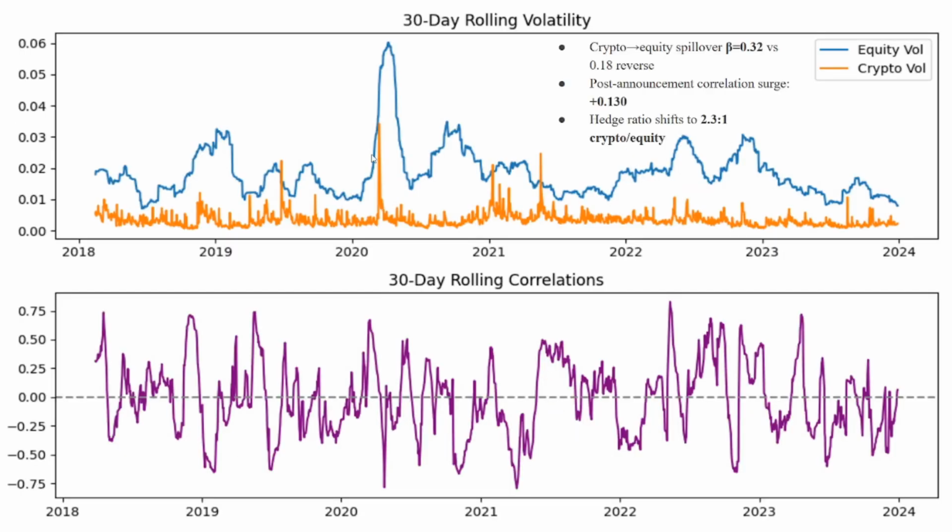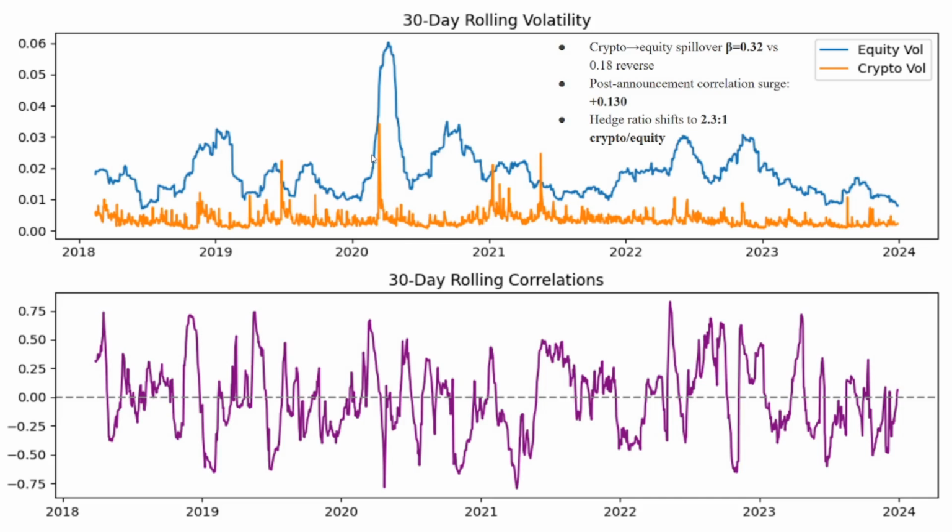Macroeconomic shocks propagate unevenly across asset classes. During Federal Reserve announcements, we observe crypto to equity volatility spillover intensifying by up to 160% compared to an 80% increase in the reverse direction. Our DCC-GARCH model quantifies this asymmetry: post-FOMC correlation surges from 0.25 to 0.65, with Bitcoin contributing 32% of equity volatility information share versus 18% pre-announcement.